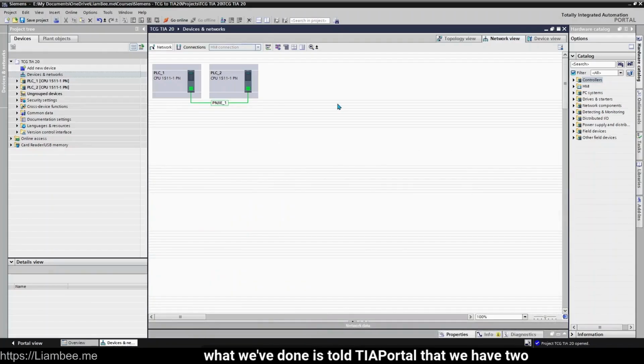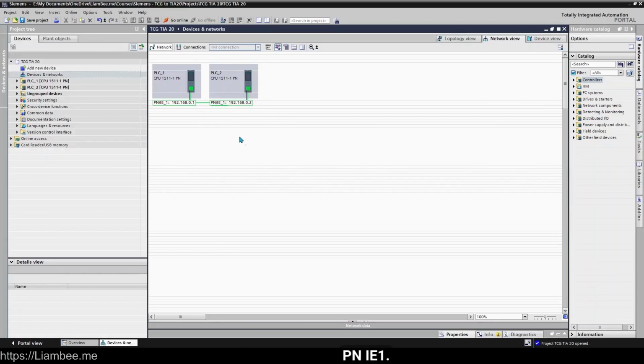Right now, what we've done is told TIA Portal that we have two PLCs sat on the same Profinet subnet. We click here where we have this little picture of an eye. This shows the IP addresses. Obviously, they need to be set on the same subnet in order to exist on the same network. But all that we've done at this point is just told TIA Portal they both belong to PNIE1.